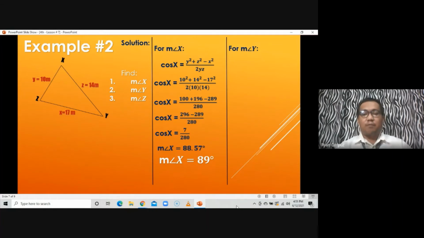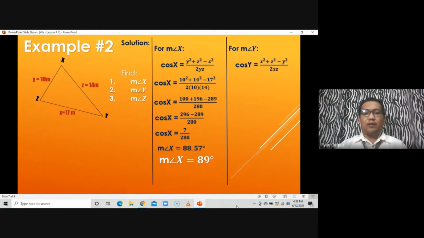So x squared plus z squared minus the square of the side opposite that angle, that would be y squared, all over 2xz, twice the product of the two sides which are not opposite of that angle. So that we can form this formula. So cosine y is equal to x squared plus z squared minus y squared all over 2xz.